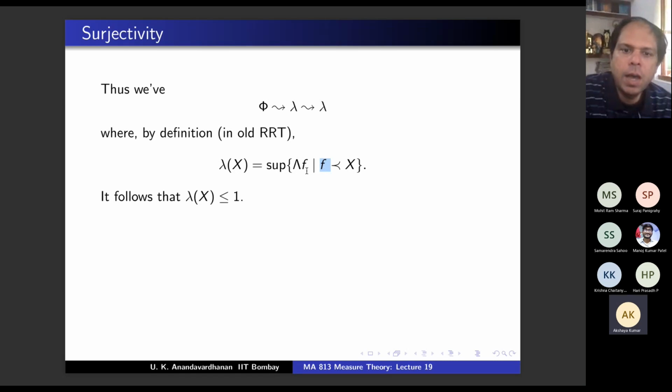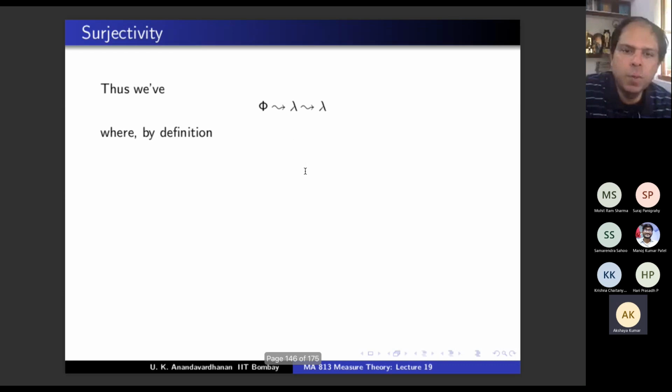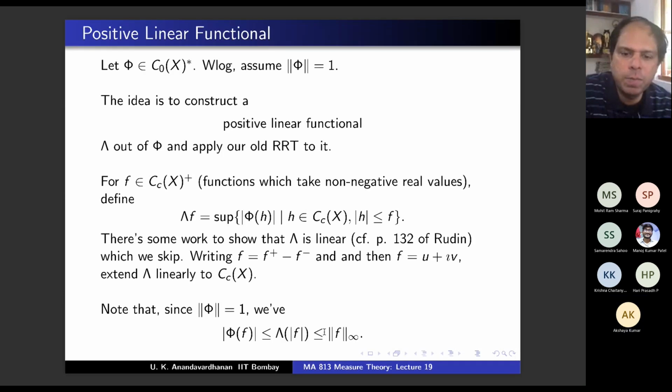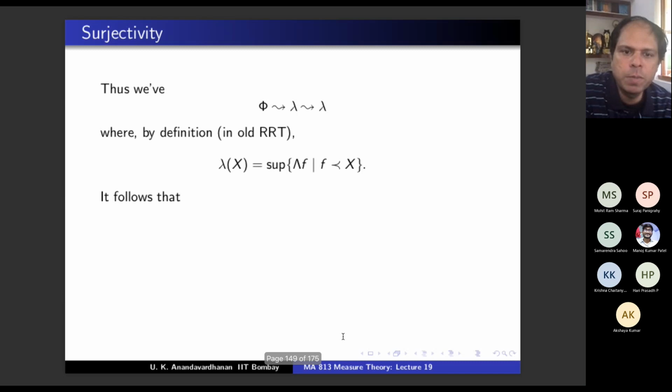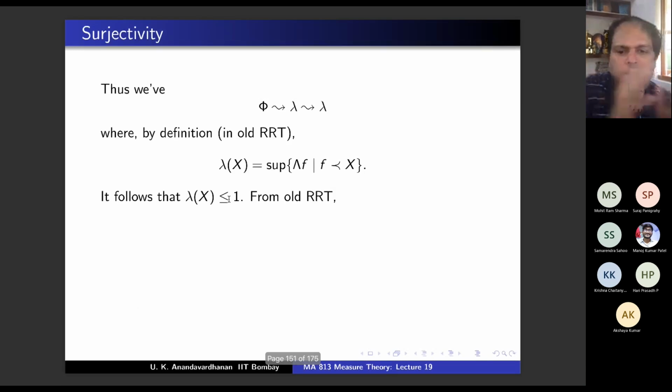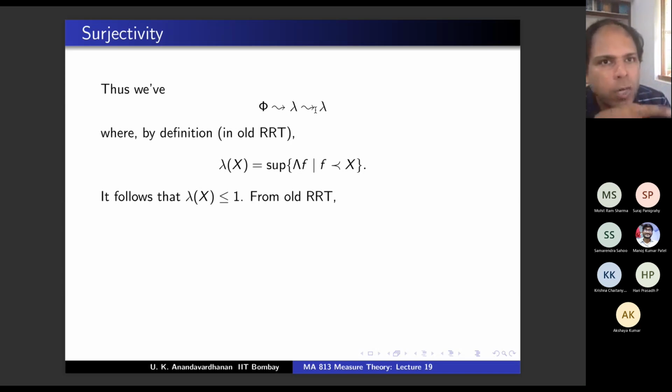Here you have this property for lambda: lambda of mod f is bounded by this, which is bounded by 1. Therefore, the supremum is bounded by 1. So lambda of x is bounded by 1. In fact, the measure of x is bounded by 1, so x is a finite space. Therefore, what can you say from the old RRT? The measure lambda from the old RRT was outer regular and inner regular on sets of finite measure, right?